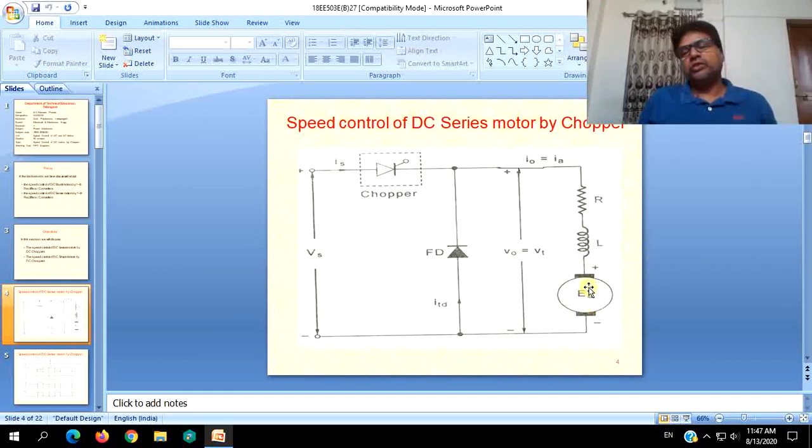Armature will have its own resistance and inductance coming into picture, and apart from these there will be the other extra aspects which come into picture due to back EMF. So actually, when a DC series motor is considered as a load, this load will be comprising the impedance due to the series field and also the impedance due to the armature.